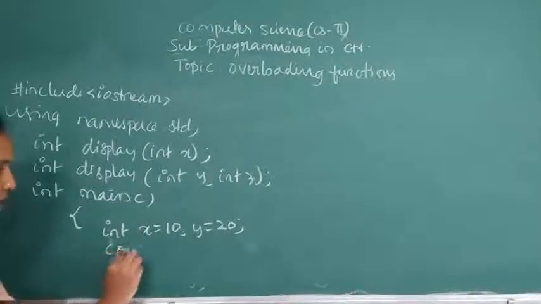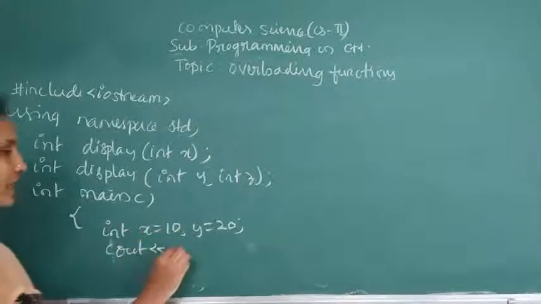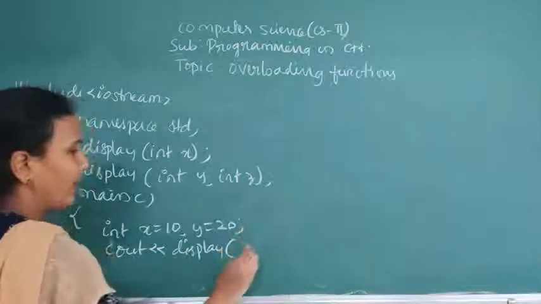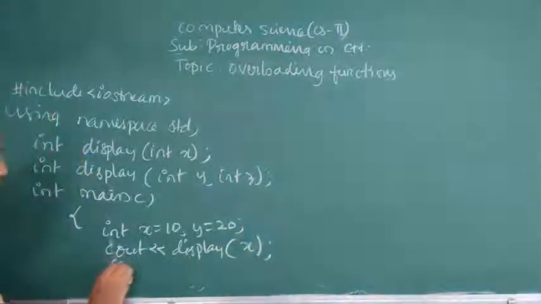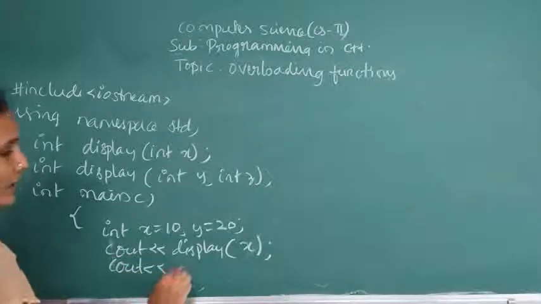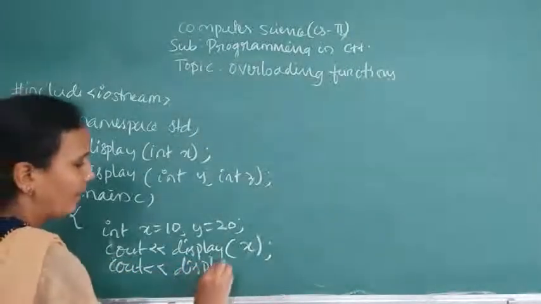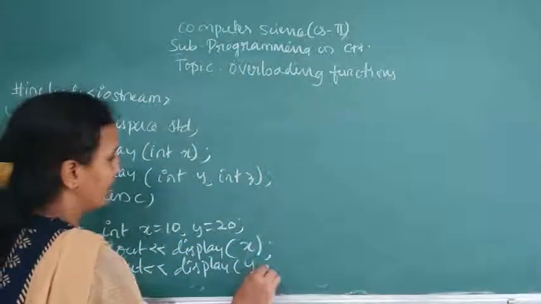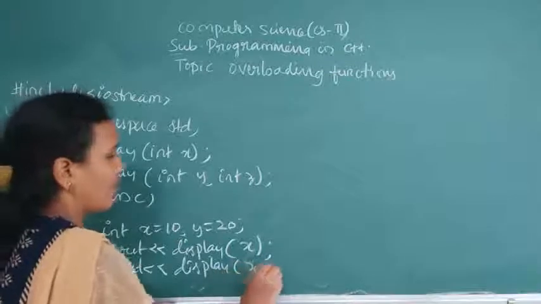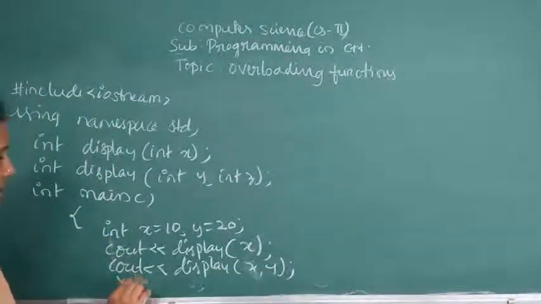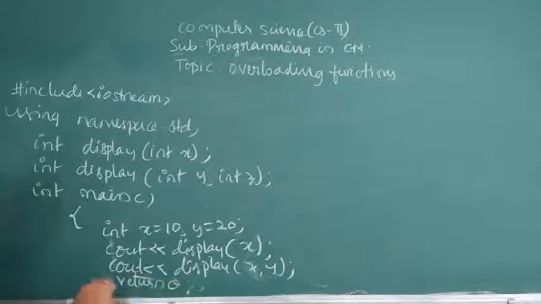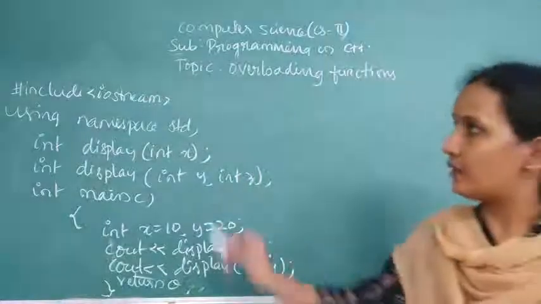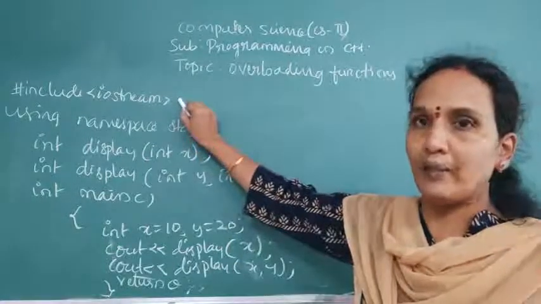Now, see cout display 10, or you can give x. Now, see cout display x comma y. Return the same. It's a simple function. Okay, so here you can see it is a library.